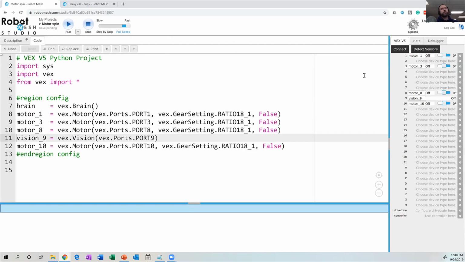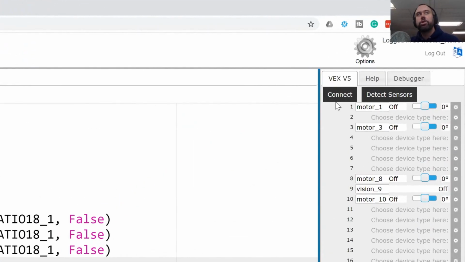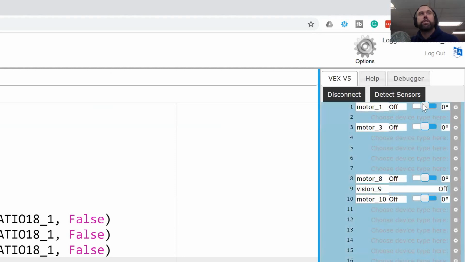Okay, so a couple of interesting things happened right away. Because I had the robot already turned on and connected to the computer, when I created that new project, it auto-populated with my motors and sensors. And so if I wasn't sure what motor 1 or motor 8 is controlling, what I can do right now is click this connect button, and I can move this little slider here to make the motor spin.